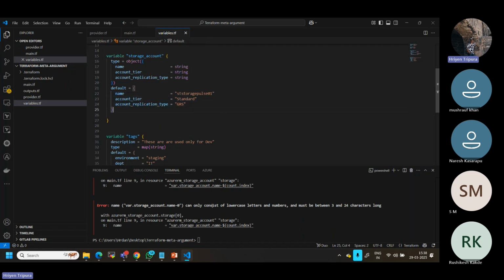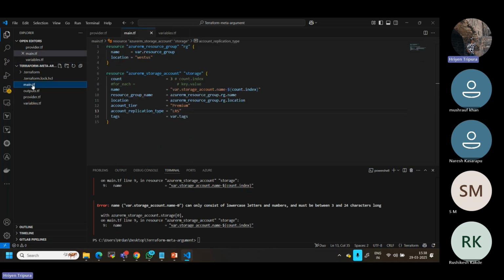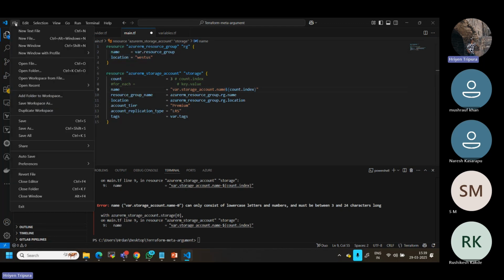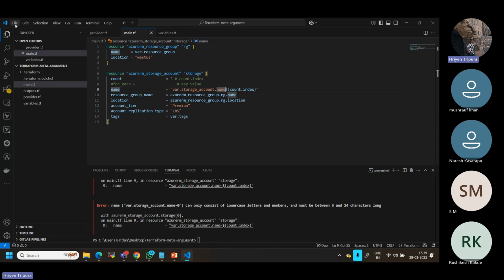It is showing that we need to use lowercase, but everything here is lowercase. The reason is, as I told you, specifically for storage accounts there is always an issue with the naming standard. It should be unique and should not have any special characters, so I gave this after this. This is the reason it's coming. Now if you remove this one, the error may go. There are chances of having this issue mostly only for storage accounts, not for other resources.